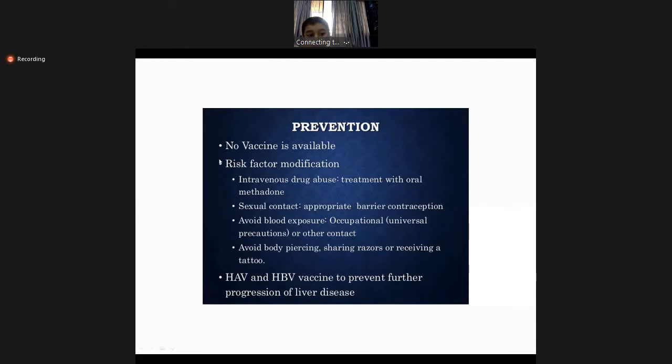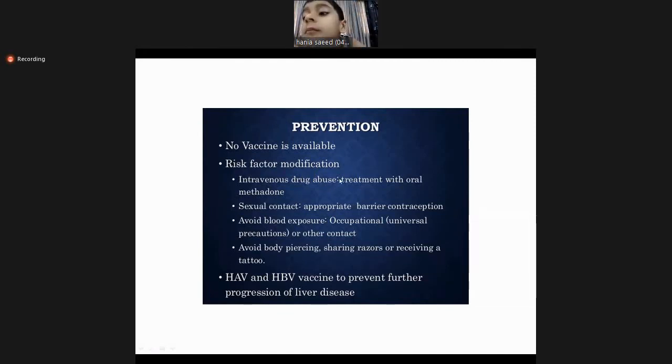Prevention: as I have already mentioned, no vaccine is yet available despite a lot of research and a lot of work, but so far no vaccine has been developed. Risk factor modification: we can modify risk factors, like reducing the population of IV drug abusers.